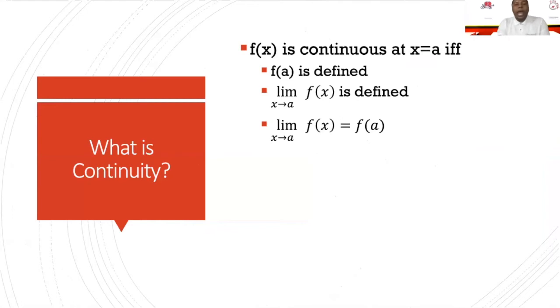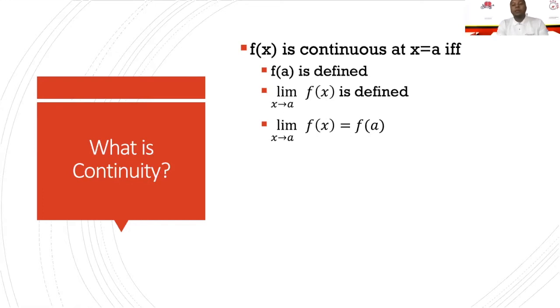So right here, I have a statement, and this is something that in calculus, you just got to memorize, but it actually does make sense after we apply it to the graph, which I'll show you. So a function is continuous at a point if and only if f of a is defined, meaning we have an actual numerical value for this point when we plug a, which the function is approaching, into the function. If the limit as x approaches a is defined, and then the third condition is if that limit as x approaches a of f of x equals that value of f of a.